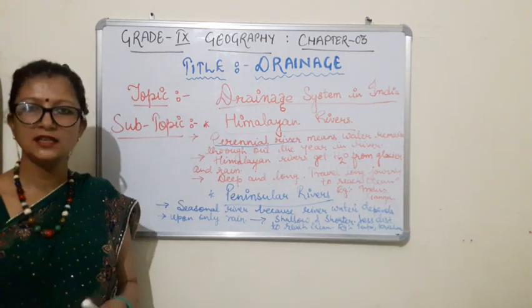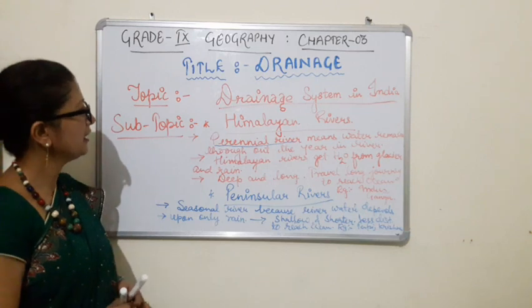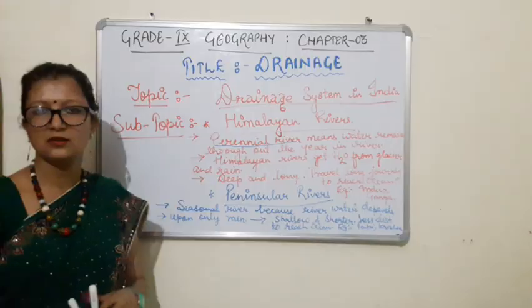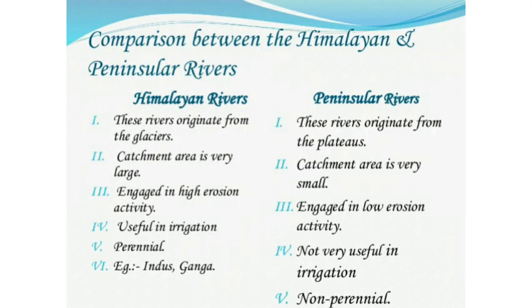So in this way we have seen the subtopic under main heading drainage system of India, that is Himalayan and peninsular. Children, let's have comparison between Himalayan and peninsular rivers. Himalayan rivers originates from the glaciers, whereas the peninsular river they originate from the plateaus. The catchment area of Himalayan region is very large, whereas the catchment area of peninsular river is very small. Himalayan rivers have very high erosion activities, whereas peninsular river carries very low erosion activities.